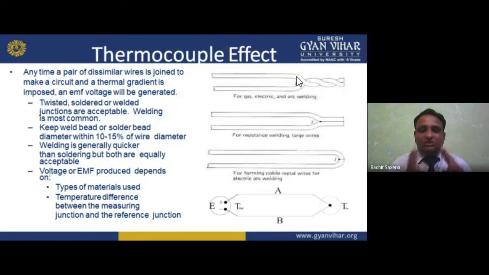Two dissimilar wires are used, and we make a coupling of them with the help of welding. So welding is the most common. We can solder it or we can weld it.